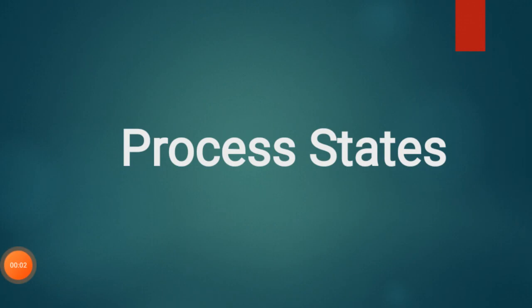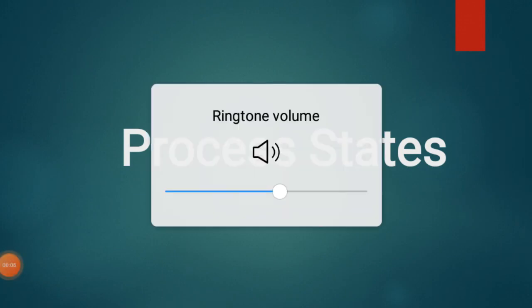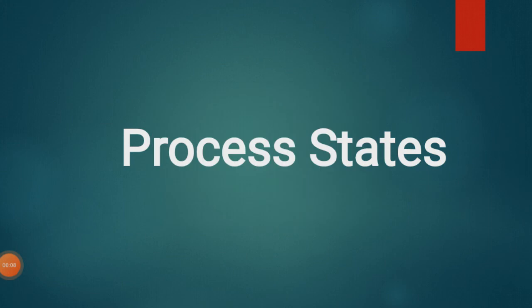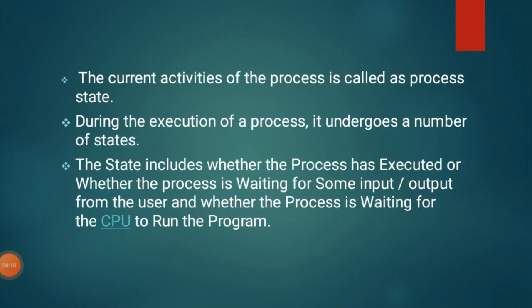Hello students, in this video we will see process states. So what do you mean by process state here? A process state is nothing but the current activities of the process. So as the process executes, it changes its state from one state to another.